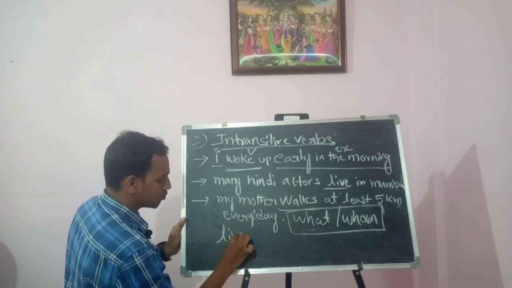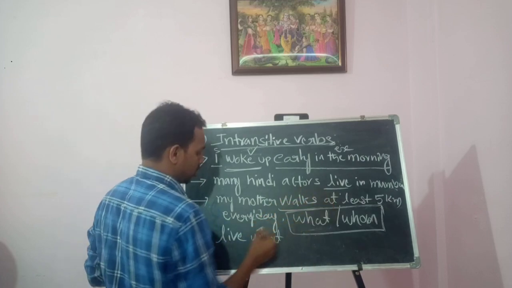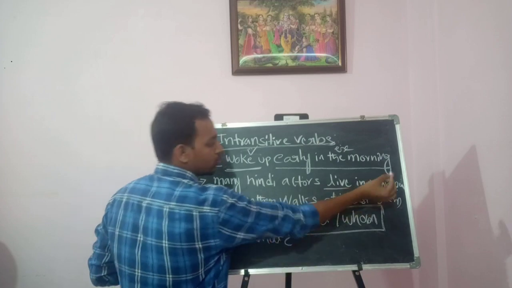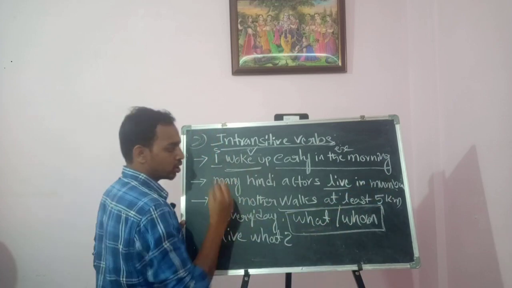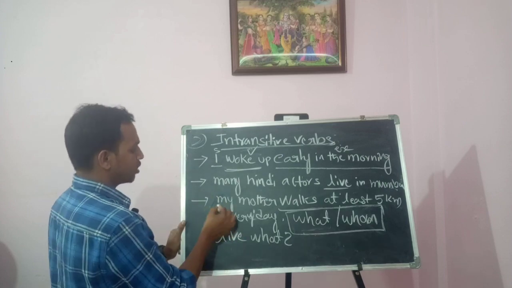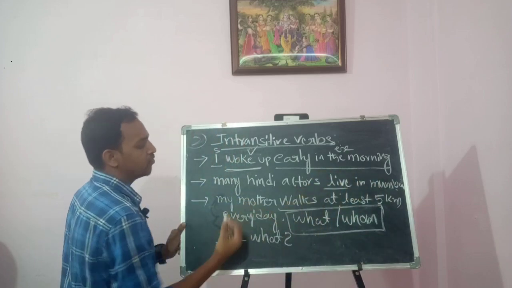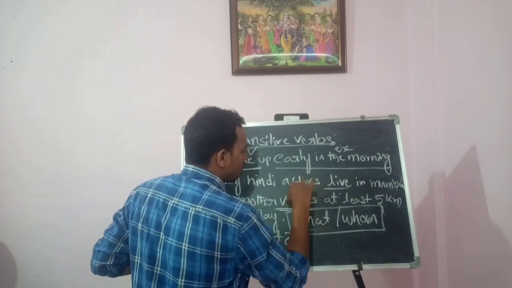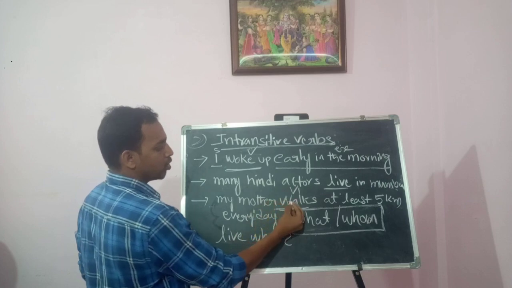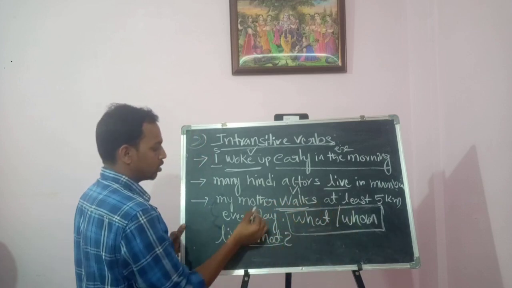Live what? You cannot answer in Mumbai, because it's not an answerable word. Same like that, my mother walks at least 5 kilometers every day. Walks is a verb. Here you cannot answer by using the what or whom word.